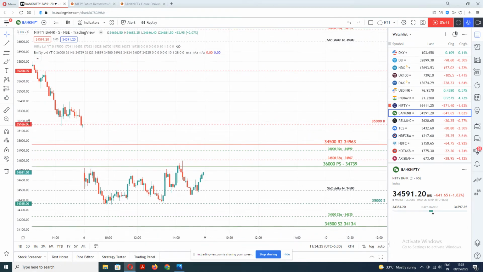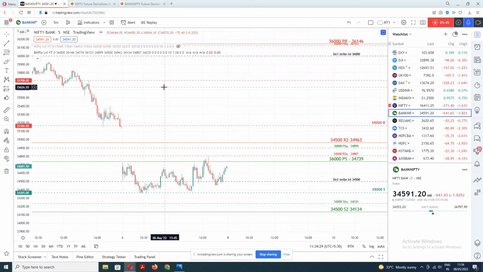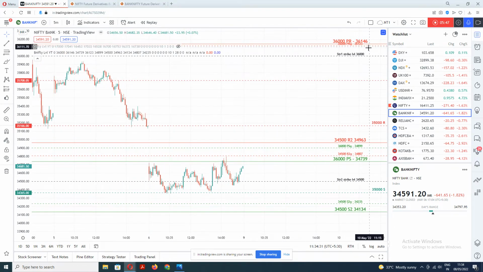You see, this is the straddle formation. 36,000 is the first straddle. That means if you add up put and call open interest for each strike, the maximum open interest adding these values will come at 36,000, and the second highest will come at 34,500.